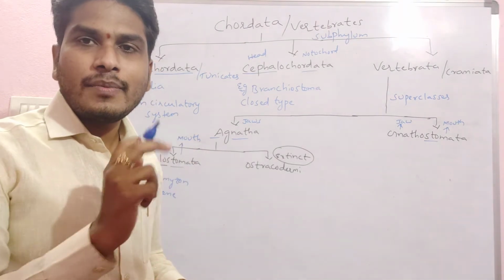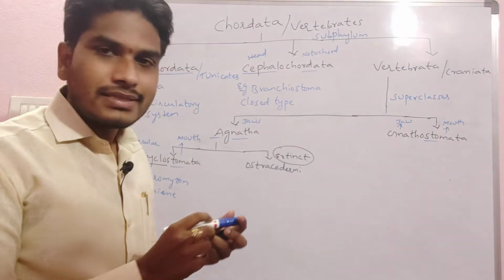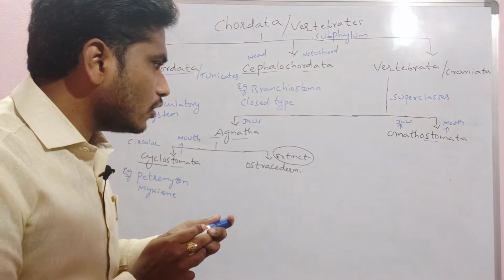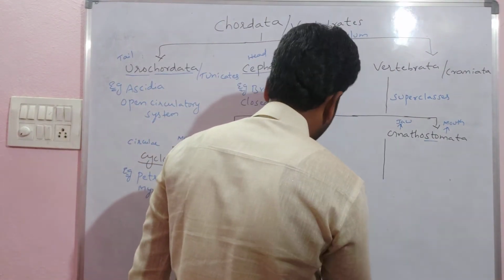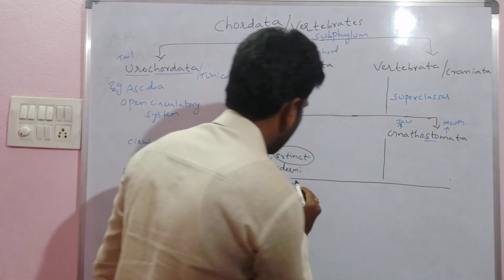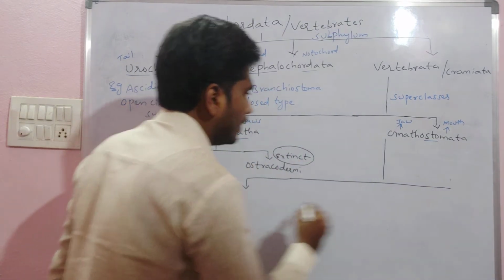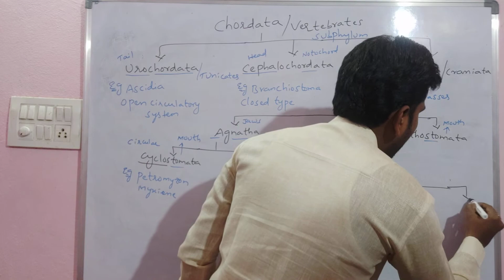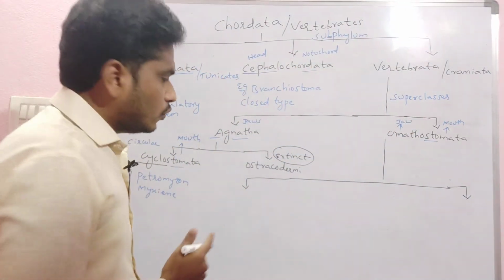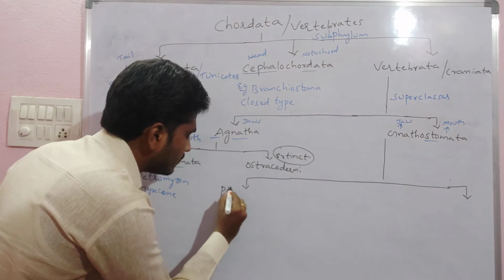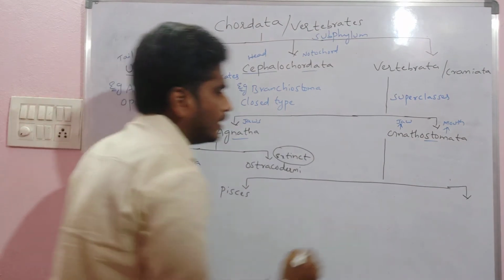Now again the Gnathostomatans, we are dividing into two classes here. The two classes are mainly Pisces and tetrapods. The superclass Gnathostomata is divided into two classes: Pisces and then tetrapods.